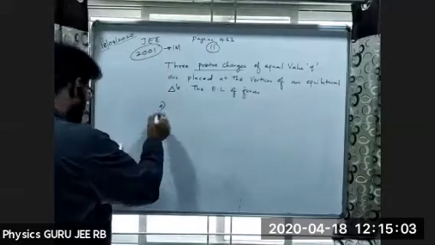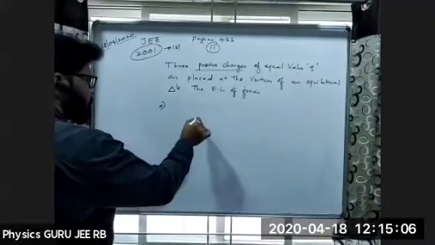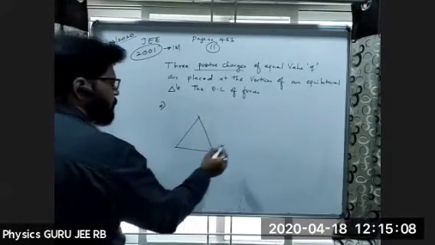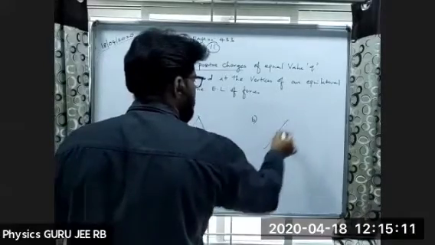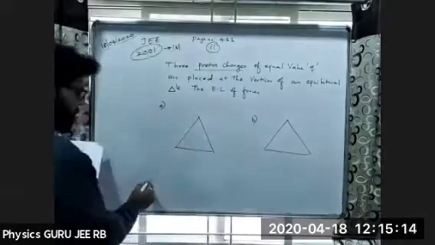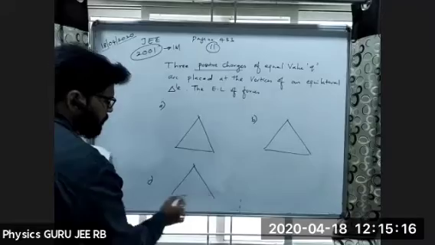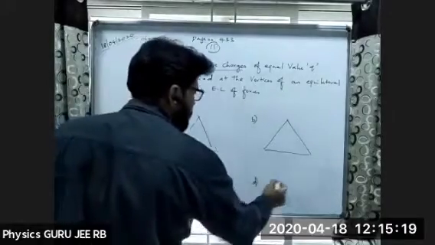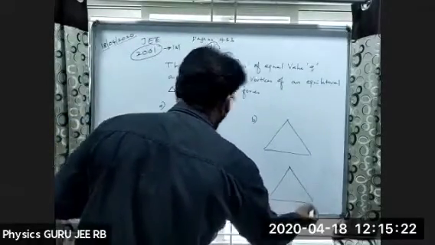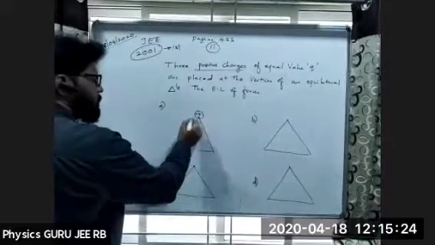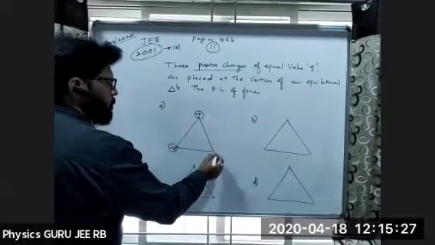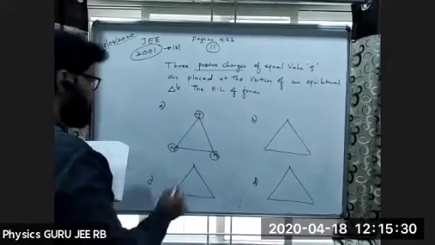So the first option is given like this. Number 1, I'll take B here, C here. Let me draw C. It's nothing but D. All are positive charges. So the first one he has given like this.